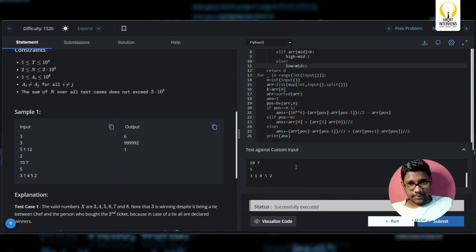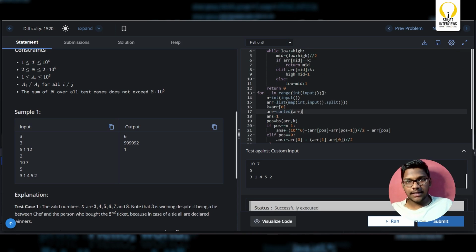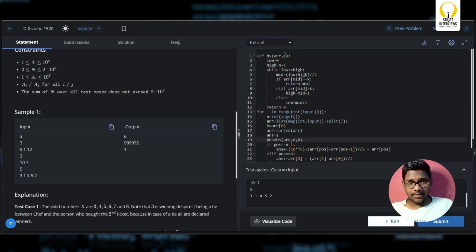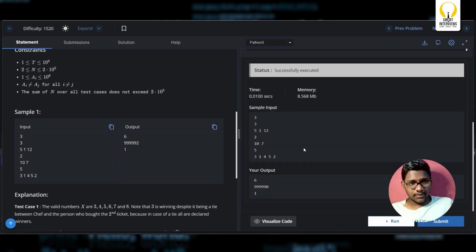Okay, there is some issue with the code. We'll figure it out. Here I'm passing the wrong argument into the binary search function. Instead, I'll better pass n comma k. That is even better. Now this should work. So 6999. Okay, again there is some other issue.